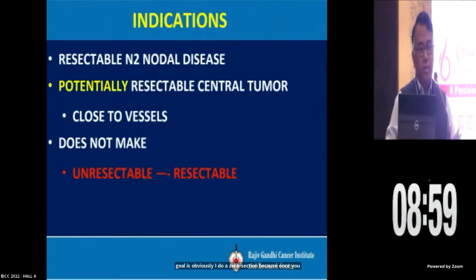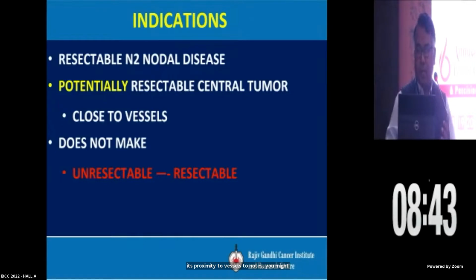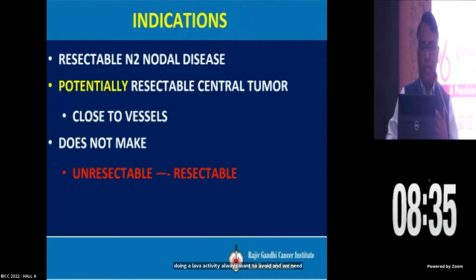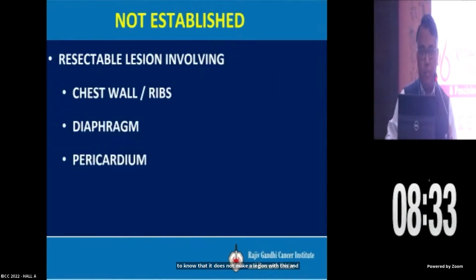So indications, in short, are resectable N2 nodal diseases, which go for pre-op NSCT, and potentially resectable central tumors, wherein, because of their proximity to the vessels and nodes, you might have some injury and maybe come out with a pneumonectomy rather than doing a lobectomy, which you always want to avoid. And we need to know that it does not make an unresectable lesion resectable. This is very, very important.